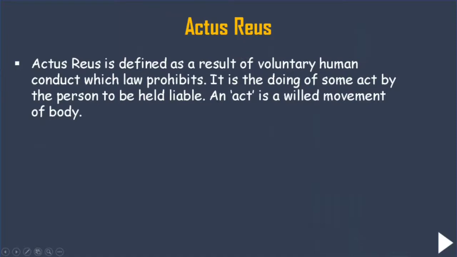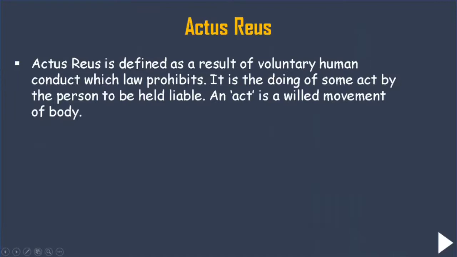Now we need to understand the third element of the crime, that is actus reus. Actus reus is defined as the result of voluntary human conduct which law prohibits. It means there is conduct of a human being which law prohibits, like robbery, like murdering someone. That is nothing but actus reus. An act is a willed movement, and there should be willed movement of the body. That we also studied in mens rea. So now we have studied the fundamental elements of crime. The first was human being, the second was mens rea.